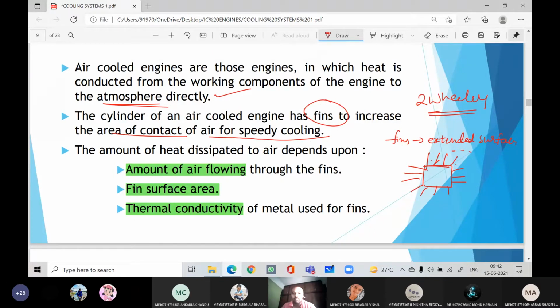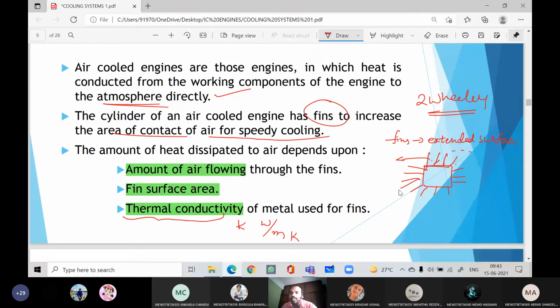The amount of heat dissipated depends upon the thermal conductivity of the fin material. What is meant by thermal conductivity? The amount of heat that can be transferred through it is called thermal conductivity. It is denoted by the symbol K, and the units are watt per meter Kelvin. The amount of heat energy that can be transmitted through it is called its thermal conductivity.